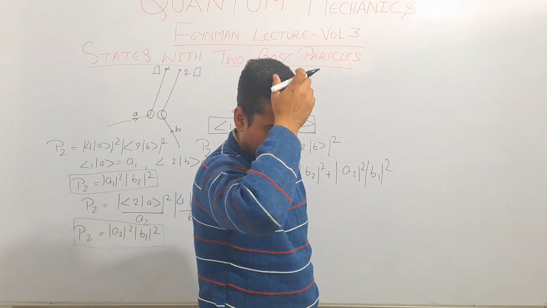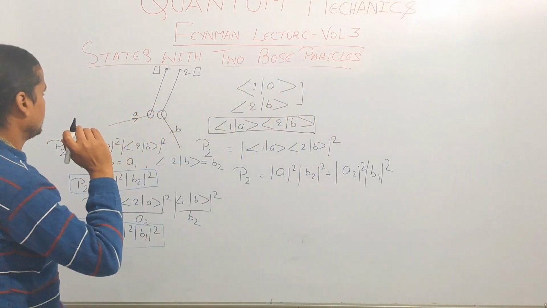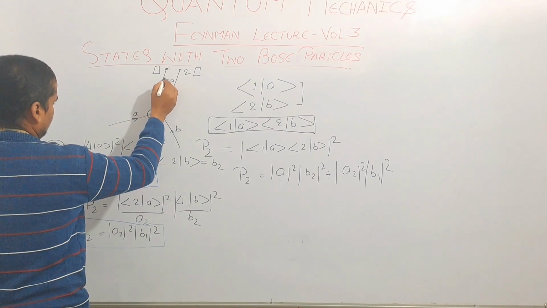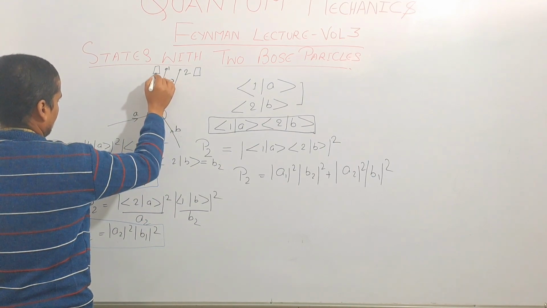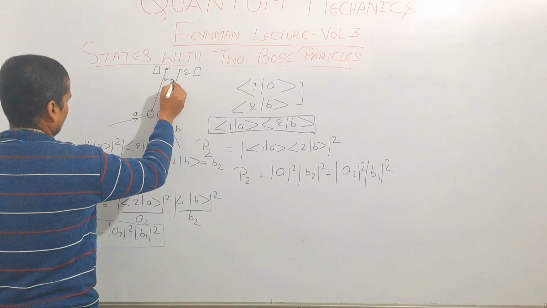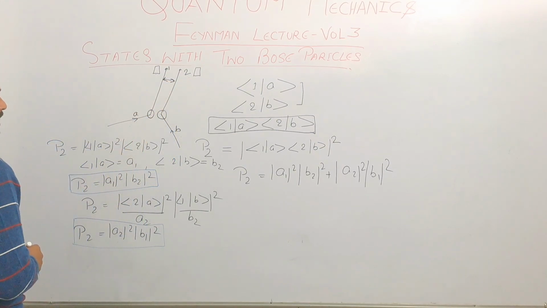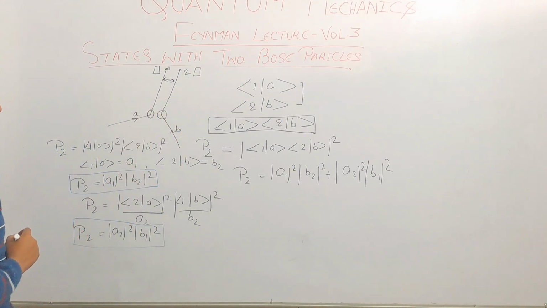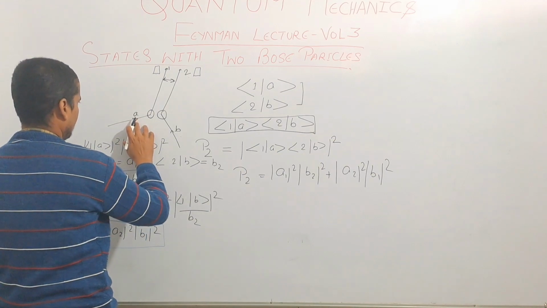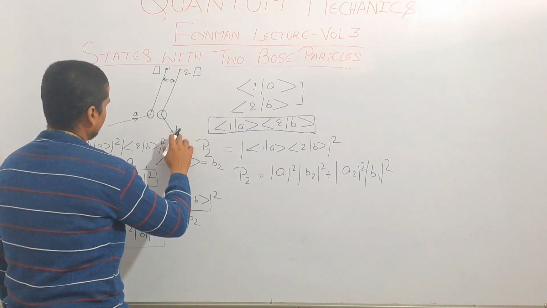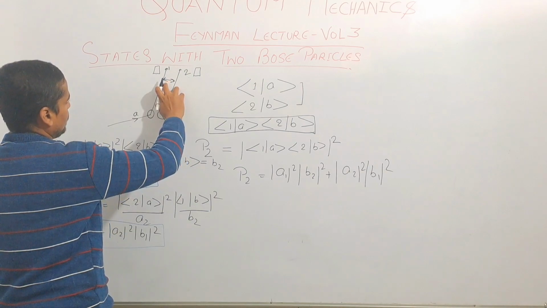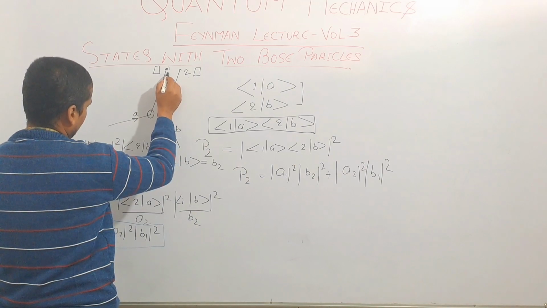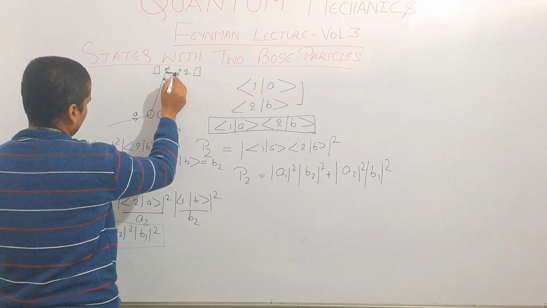Now suppose these directions 1 and 2, or counter 1 and counter 2, are getting close to each other. Then we can say that A1 and A2 will be identical in case of particle A, and in case of particle B, B1 and B2 will be identical. It means direction 1 and direction 2 are getting closer and closer.